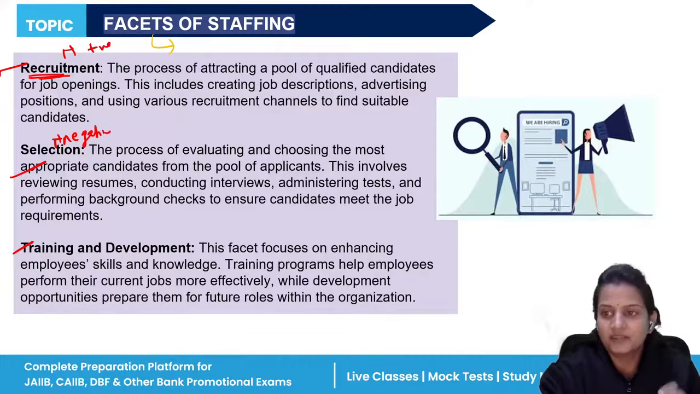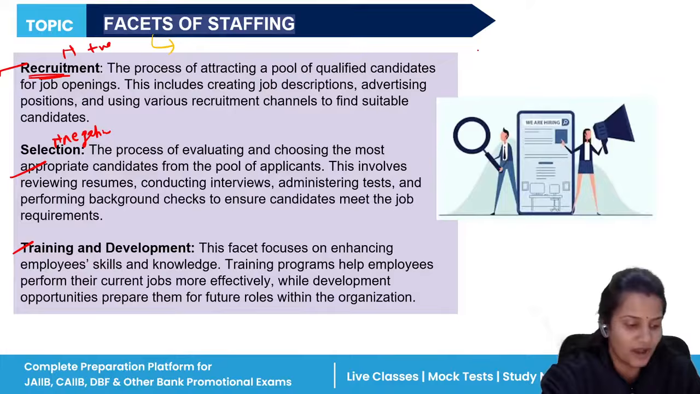Recruitment means you are taking a number of candidates for your organization. There is a vacancy in your organization, the need has emerged to hire a good candidate, so you are attracting a pool of qualified candidates for the job openings. So it is a positive function, whereas selection is a negative function.